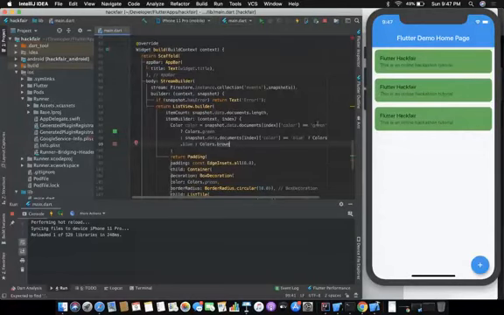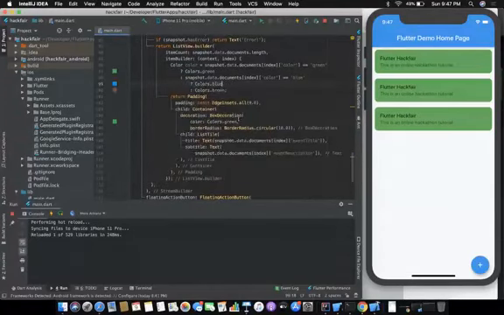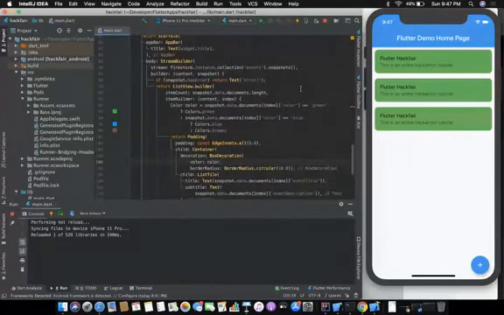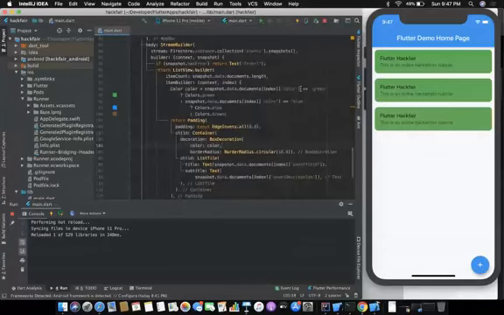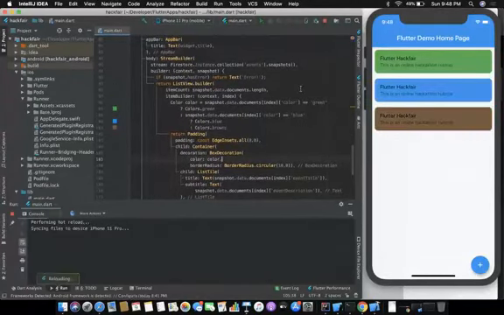So if the color is green, then green, and if the color is brown, then brown, and we apply the color. So now it will just fetch the color from the database and it will start populating our UI accordingly.